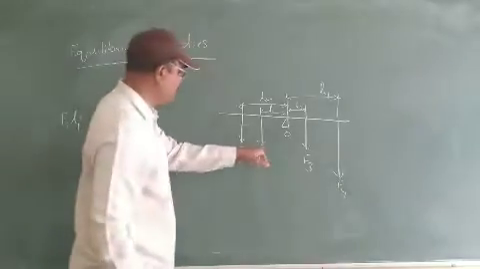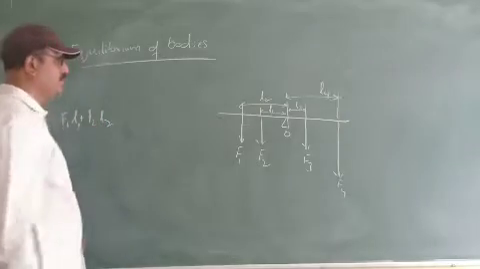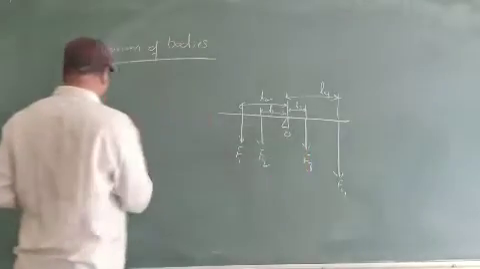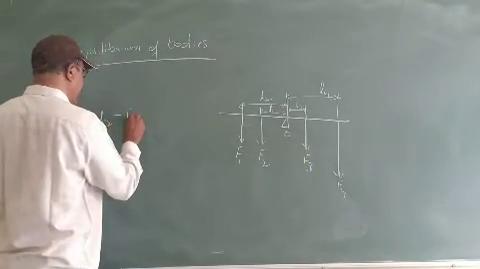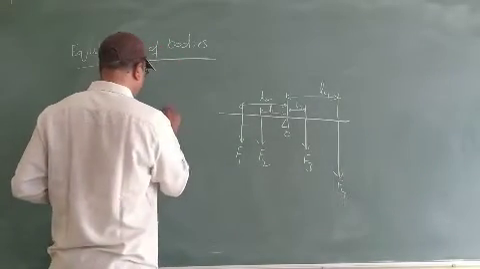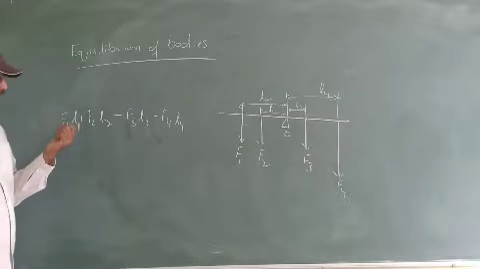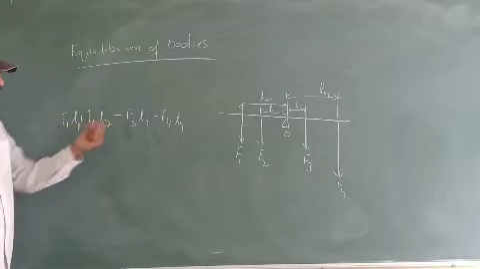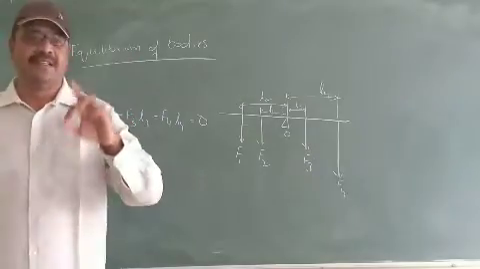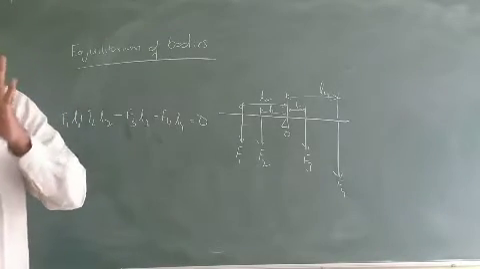Similarly, this force is F2 with distance L2, giving F2 L2. Then F3 L3 is clockwise, so I take it as negative, and likewise F4 L4. So here I have taken the anti-clockwise direction as positive and the clockwise direction as negative: F1 L1 plus F2 L2 minus F3 L3 minus F4 L4 should be equal to 0. This is the condition for the body to stay in equilibrium.